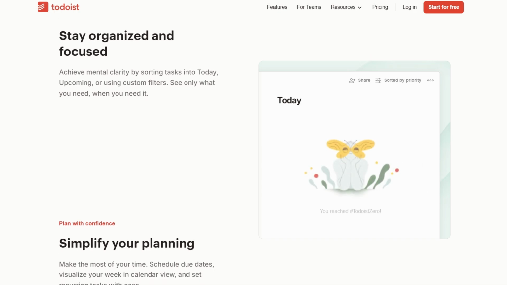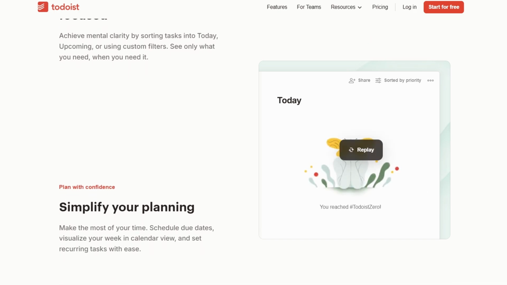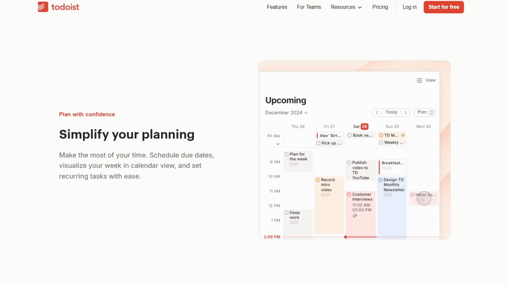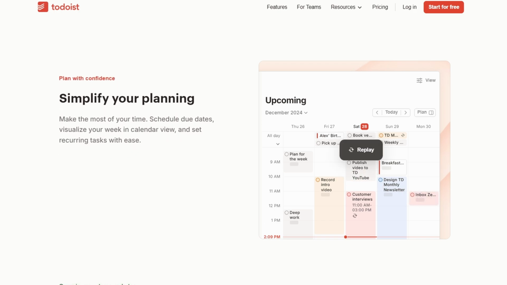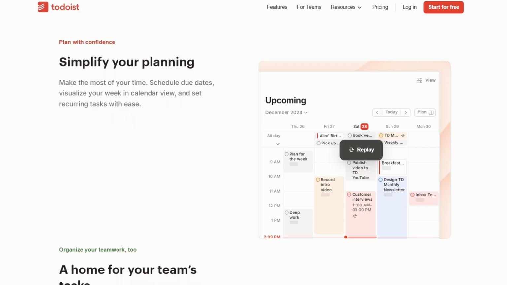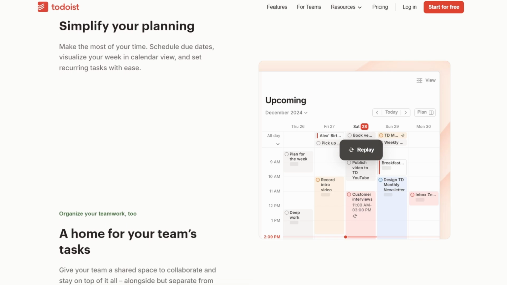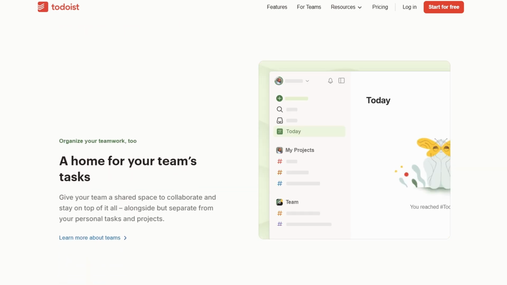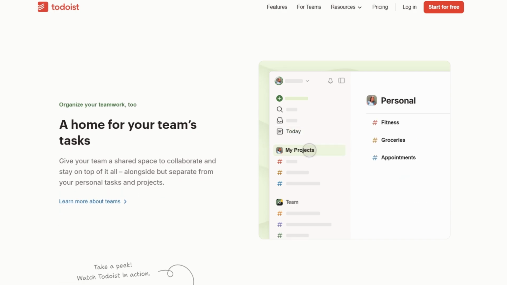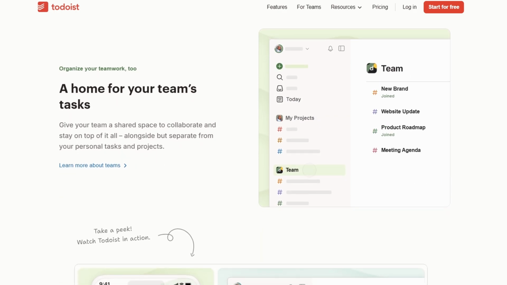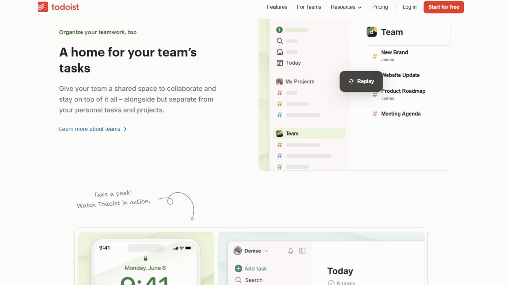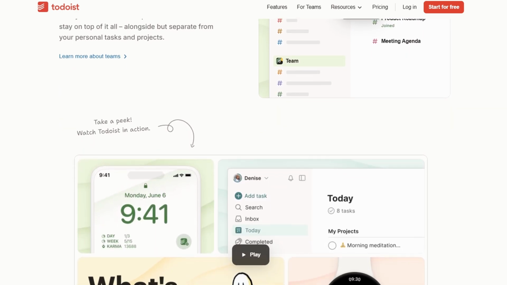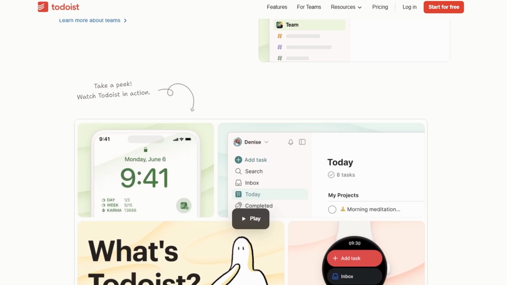So here's the deal. Todoist is pretty straightforward, but it's packed with enough powerful tools to keep things simple and efficient for those who need it. If you've ever felt overwhelmed by a project management system that's either too complicated or too bare bones, Todoist strikes a great balance. Let me take you step by step and show you exactly how you can get the most out of it. To get started with Todoist, head over to Todoist.com.